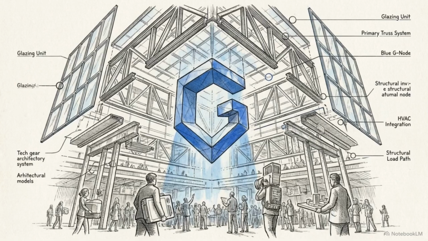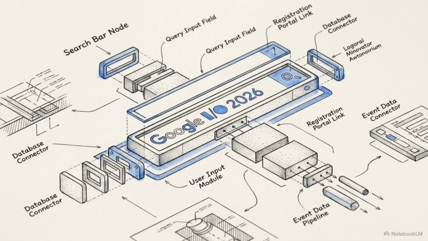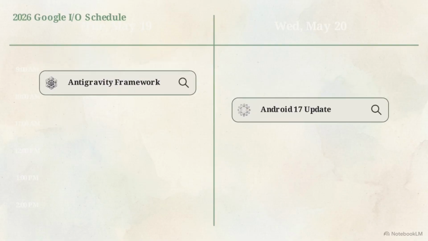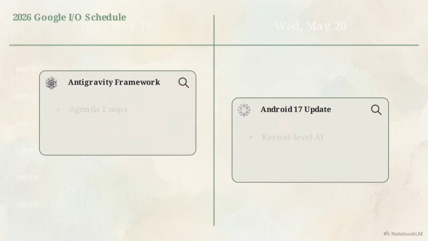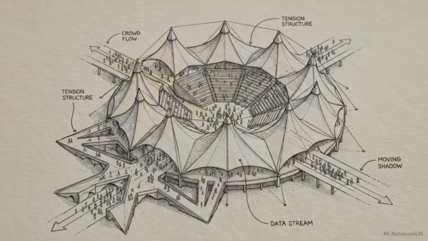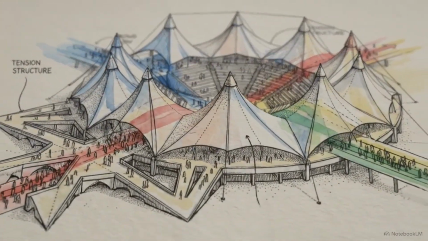Navigating this new architecture is necessary for any engineer looking to work within the updated Google ecosystem. Adapting to these changes begins with registering for the event's digital sessions. The official Google I/O website is the starting point for setting up a developer profile. From there, you can save the specific sessions for Antigravity and Android 17 to your calendar to track the technical breakdowns as they are released. These tools and sessions become available on May 19th, providing the technical basis for the next stage of automated engineering.